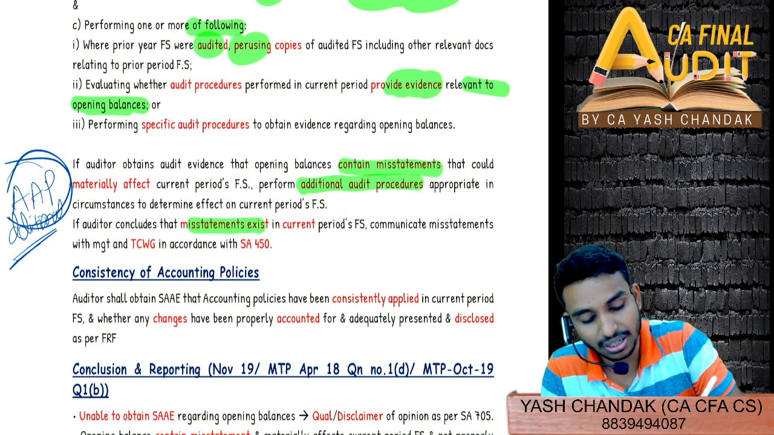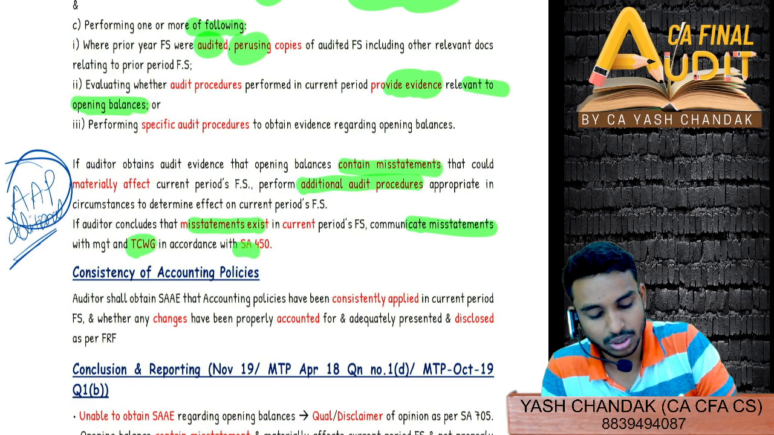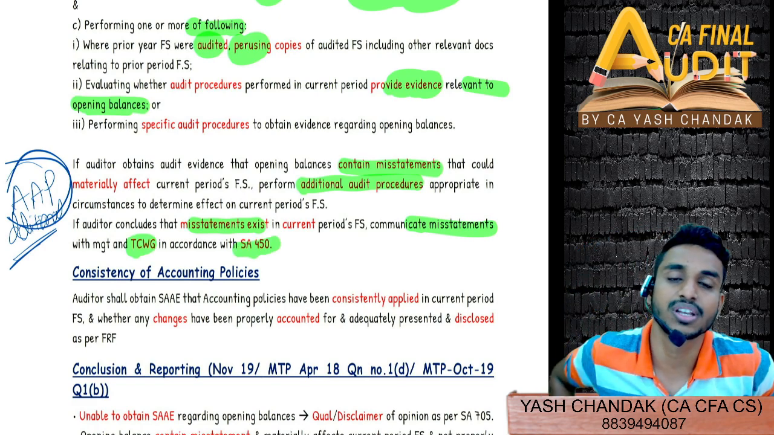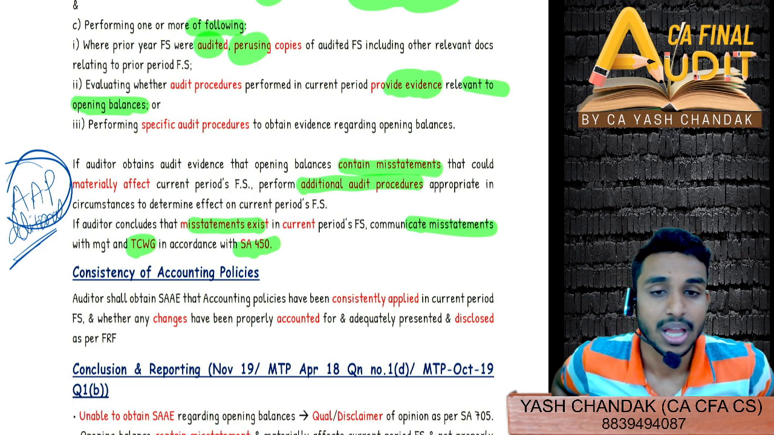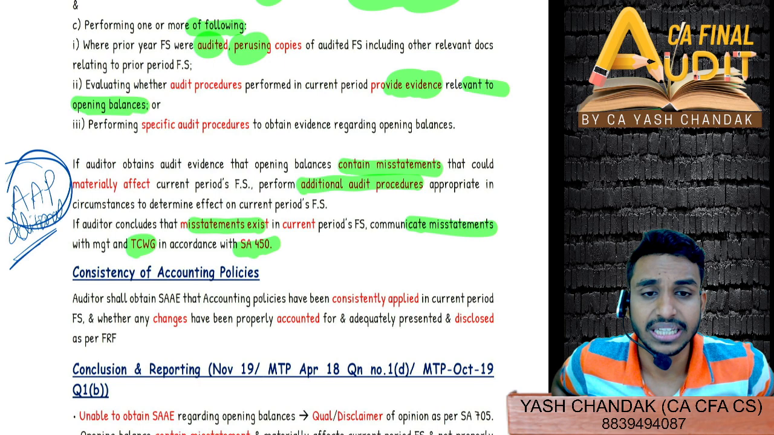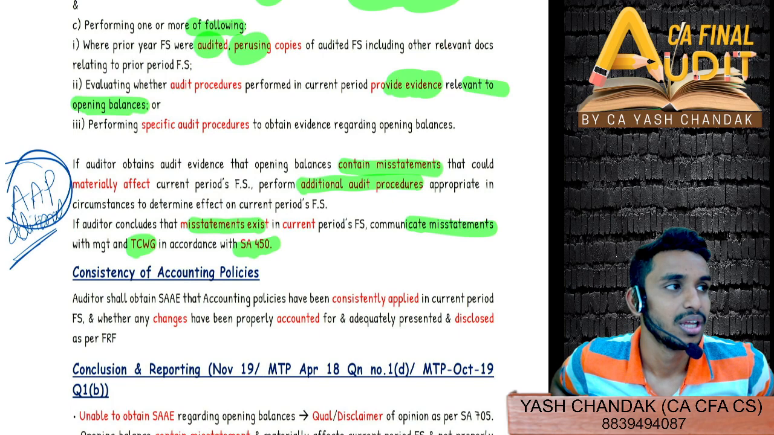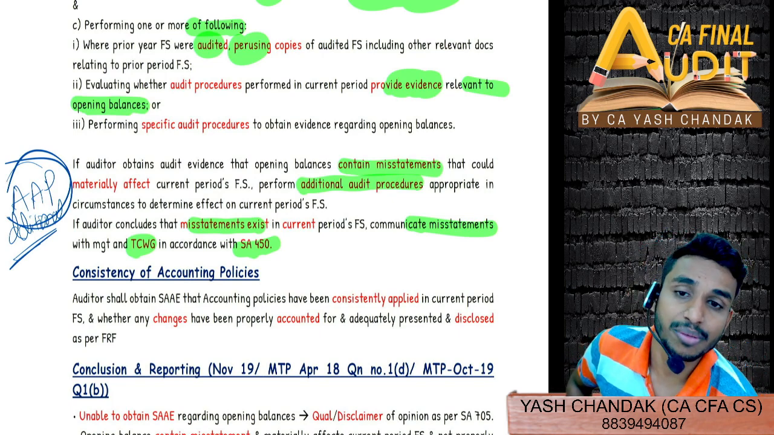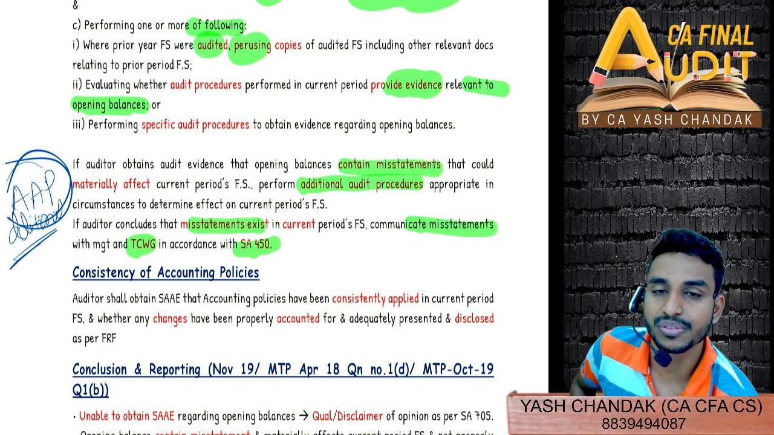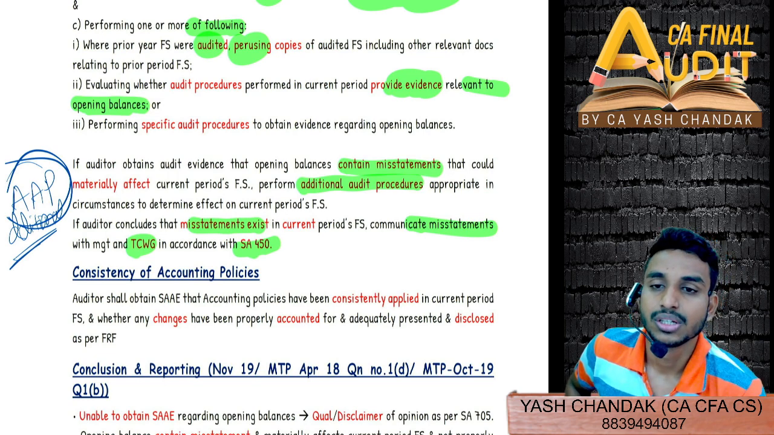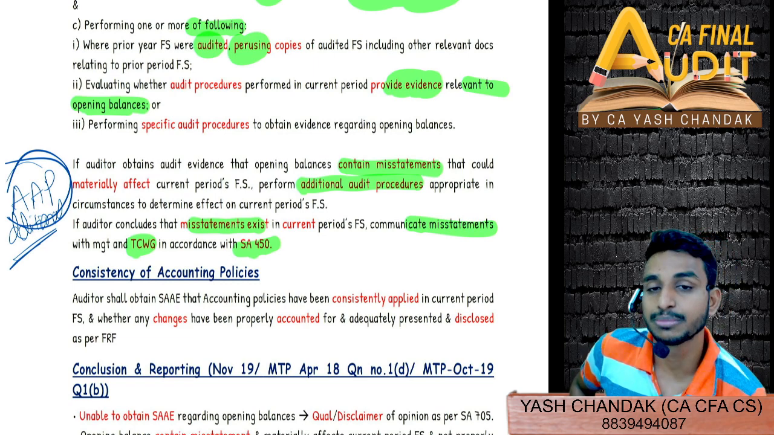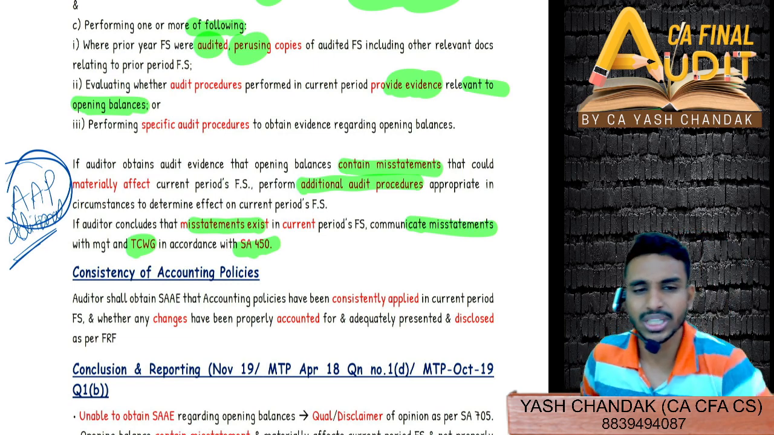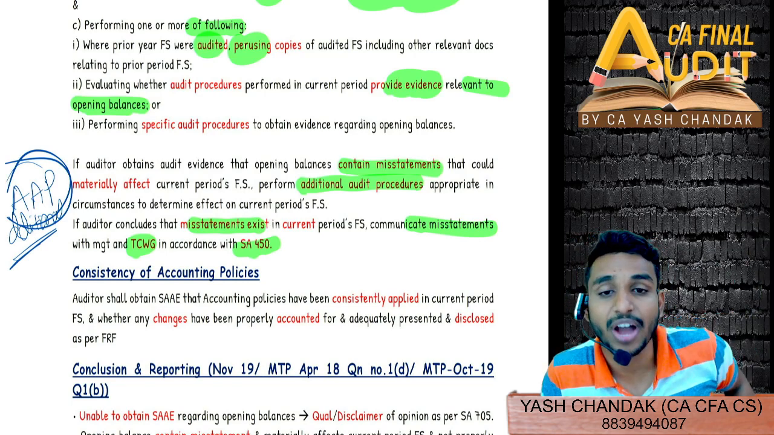If the misstatement is there, then communicate the same to TCWG in accordance with SA 450. Do you remember SA 450 with respect to misstatements, IMIDA? Evaluation of misstatements identified during the audit, IMIDA. So you have to evaluate whether the misstatement is material or not, and then accordingly communicate to management to correct it. Management can refuse to correct, then you have to go to TCWG, and all that phenomenon we go through in SA 450.